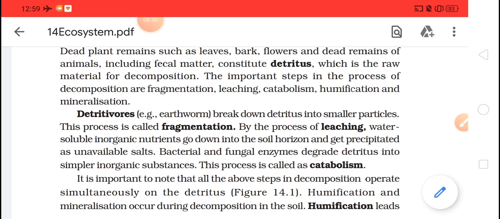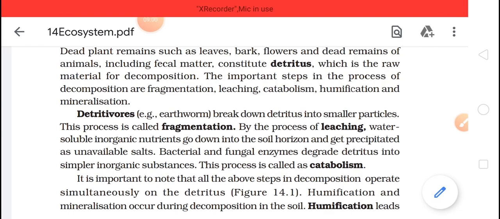Enzymes will break down the complex organic substances into simpler inorganic substances. Understood? So this process will be known as catabolism. Fragmentation means breaking down into fragments, the physical fragmentation they are talking about. Then leaching, that means whatever excess amount of water soluble inorganic nutrients there will be, it will come out. Okay, so that will make the body, or you can say the organism, shrink.